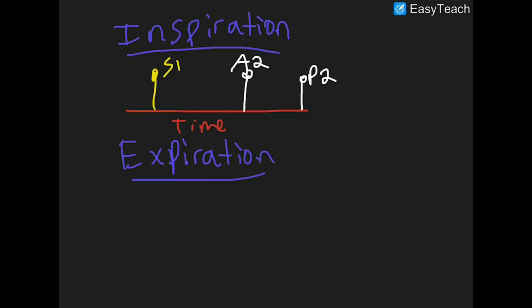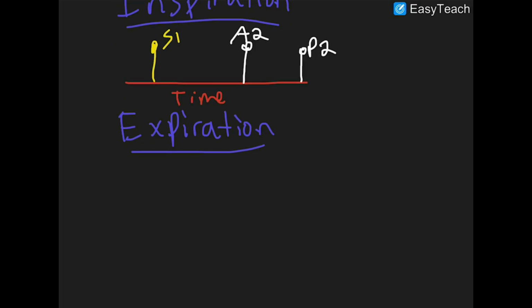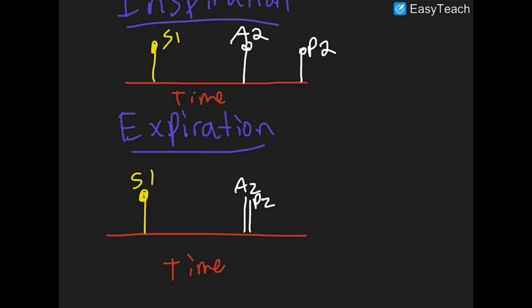And then now you breathe out, then everything goes back to normal. When you breathe out, more blood rushes to the left side of your heart, less blood rushes to the right side of your heart. So your pulmonary valve does not take much longer to close. Your right ventricle doesn't take that long to pump that blood across the pulmonary valve into the pulmonary artery. So then you see a normal graph. So this is actually physiological splitting. We're not even on wide splitting yet. So that's S1, and then normally you would have A2 and P2 together.